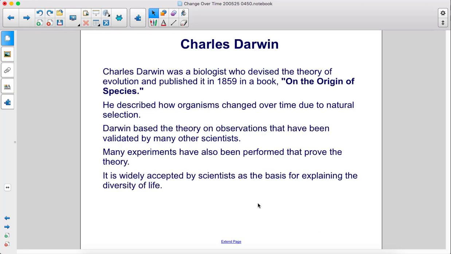Charles Darwin was a biologist who devised the theory of evolution and published it in 1859 in a book on the origin of species. He described how organisms changed over time due to natural selection. Darwin based the theory on observations that have been validated by many other scientists. Many experiments have also been performed that prove the theory. It is widely accepted by scientists as the basis for explaining the diversity of life.